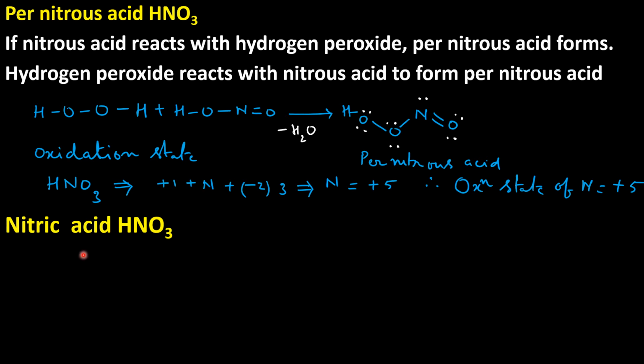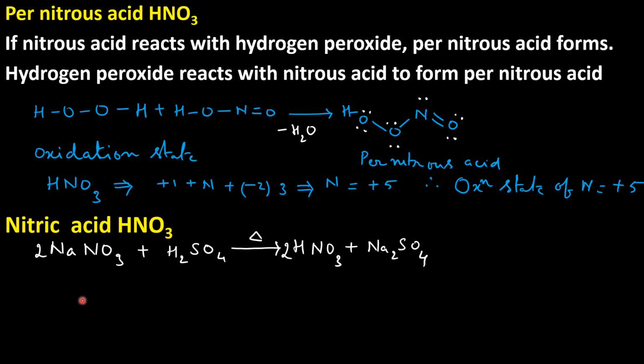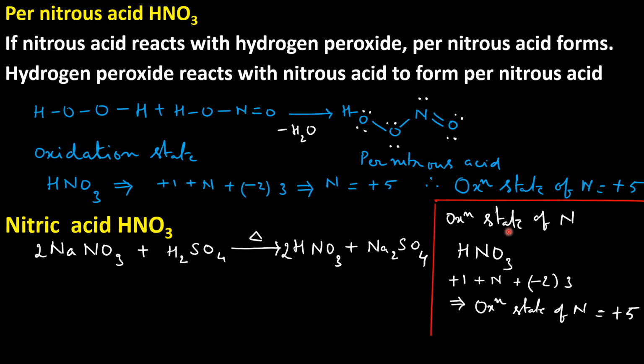Now let us discuss nitric acid. Nitric acid formula is HNO3. Here you can observe that pernitrous acid formula is HNO3. Nitric acid formula is also HNO3. When sodium nitrate is treated with sulfuric acid and heated to high temperature, we get nitric acid. Oxidation state of nitrogen in nitric acid is +5.